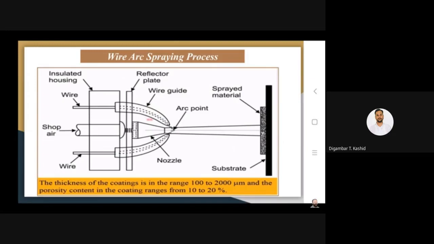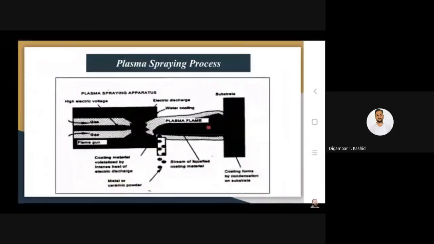Okay, and this thickness of coating is in the range of 100 to 2000 micron, and in this coating, you can say that the coating has a lot of defects, particularly porosity. Okay, so the porosity content in the coating ranges from 10 to 20%, as it is in the case of flame spraying also. Now the little bit advancement of these techniques is the plasma spray coating process.